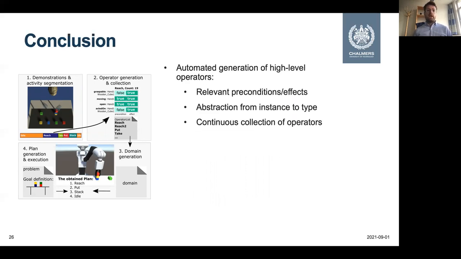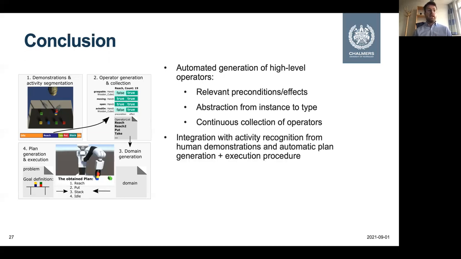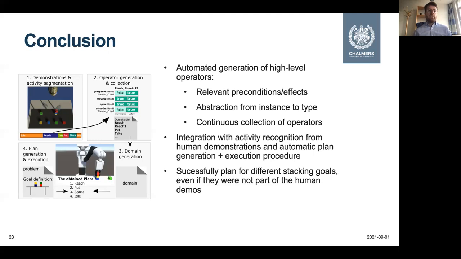Yeah, so to conclude, I have presented our new system that allows us to automatically generate high-level planning operators from human demonstrations, including selection of relevant preconditions and effects, the abstraction from instance to type, and a continuous collection of operators. And we have integrated this operator generation with our activity segmentation and classification process, as well as with a complete plan generation and execution procedure. And that allowed us to successfully plan for different stacking goals, even if they were not part of human demonstrations.